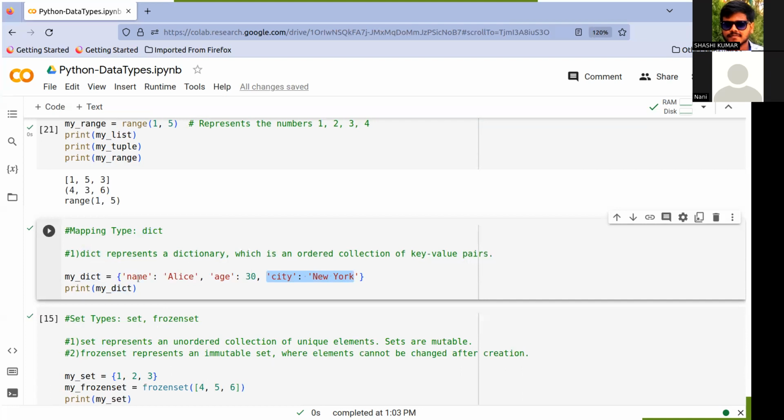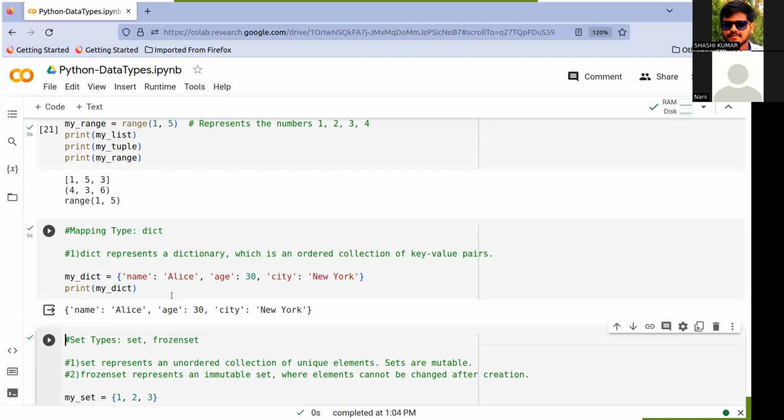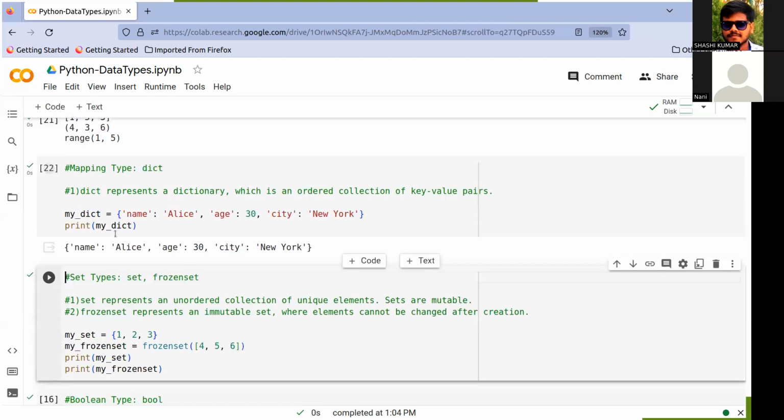This is also an ordered collection. Whenever we want to insert some key-value, it will be inserted at the end. This is how we represent the mapping type. In the set type we have set and frozenset.